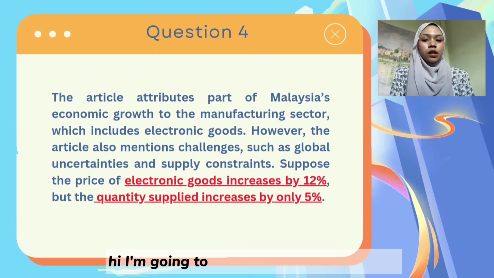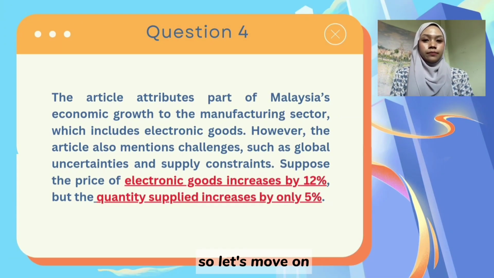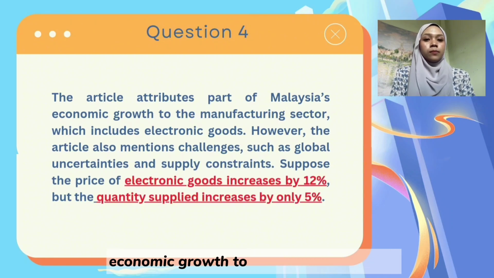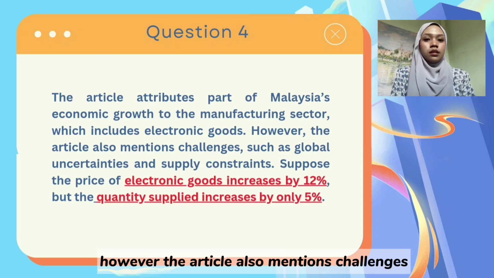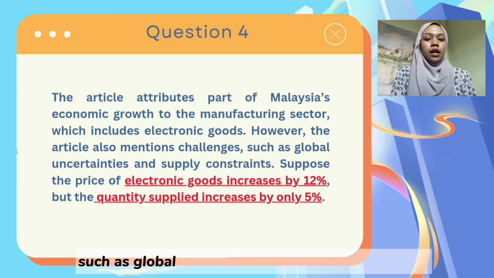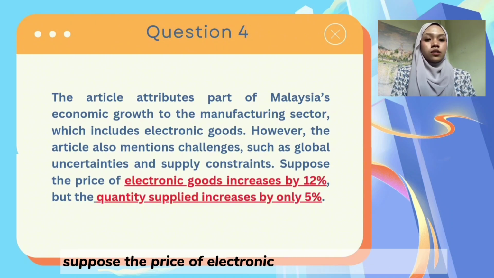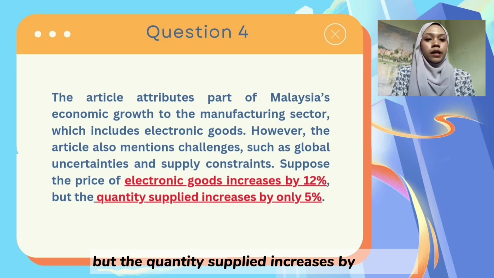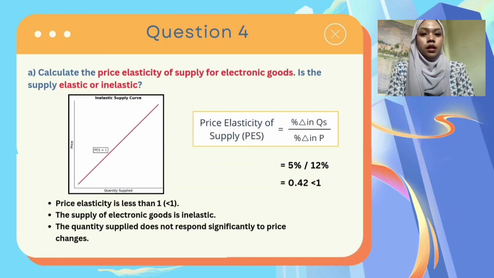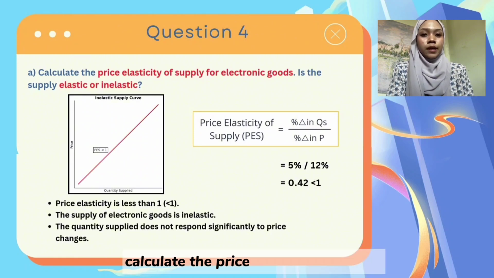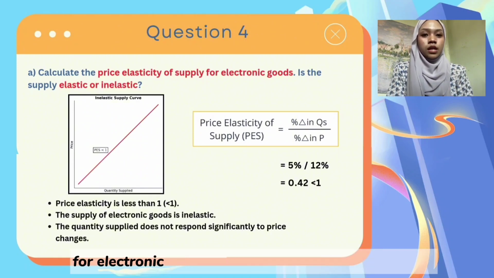Hi, I'm going to answer the fourth question, so let's move on. The article attributes part of Malaysia's economic growth to the manufacturing sector, which includes electronic goods. However, the article also mentions challenges such as global uncertainties and supply constraints. Suppose the price of electronic goods increases by 12%, but the quantity supplied increases by only 5%. The first question is, calculate the price elasticity of supply for electronic goods.